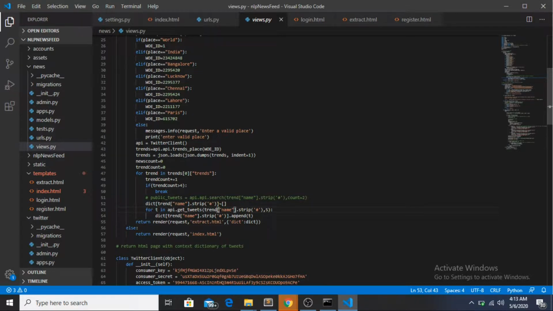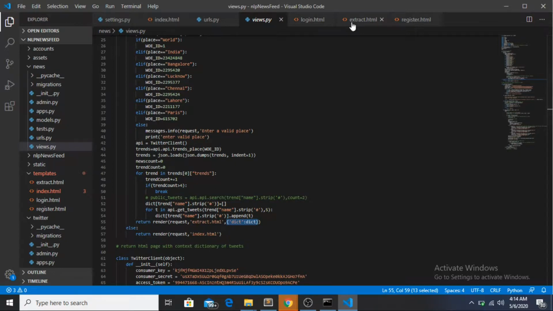So this will act as a key, and the list will have the tweets which we are having. In this dictionary which we made, the trend will be the key of the dictionary, and this list will contain all the tweets. It will render request extract.html, so it will display as extract.html, and this dictionary is passed to extract.html.